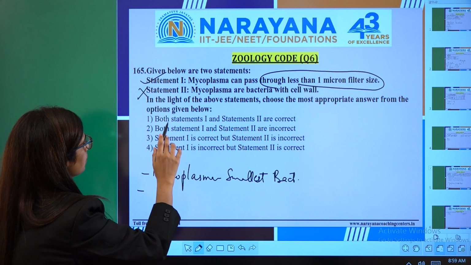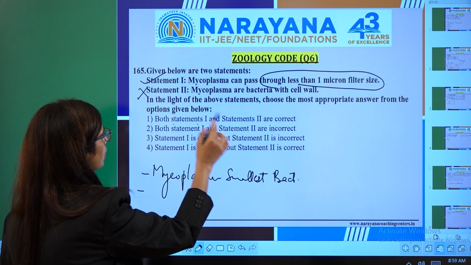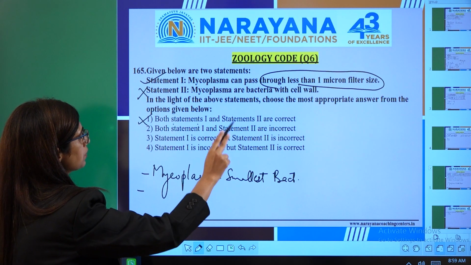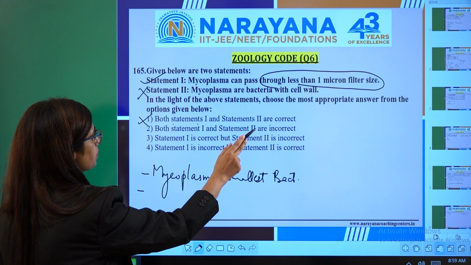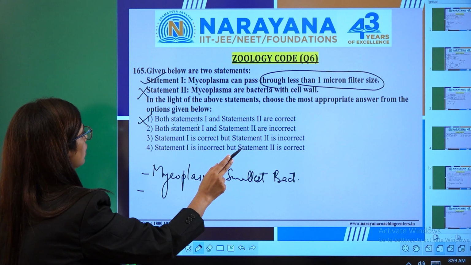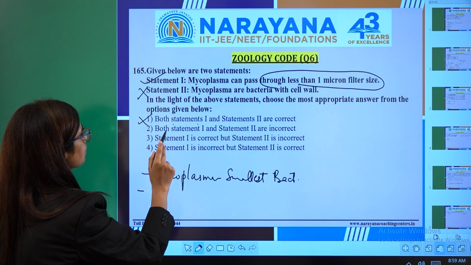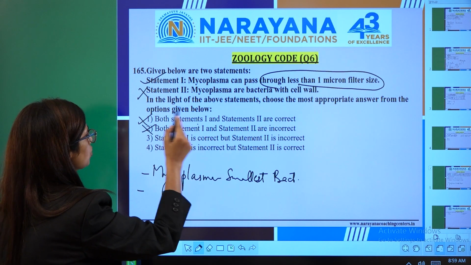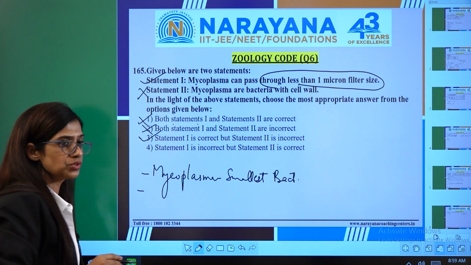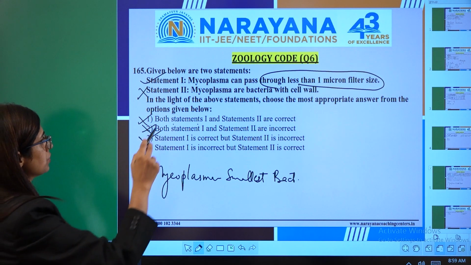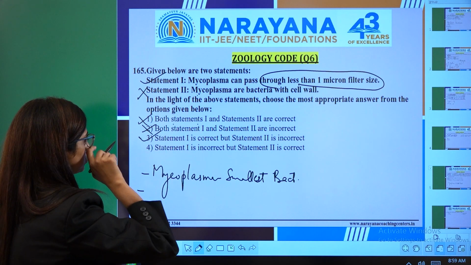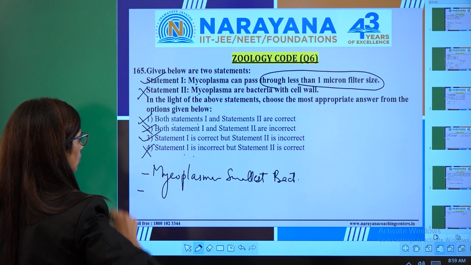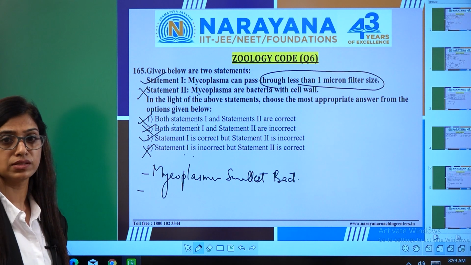Let's go with the options. In option 1, both statements 1 and 2 are correct. This is wrong. Just now I said statement 2 is wrong. So we should look for the option where the second statement is incorrect. In option 2, statements 1 and 2 both are incorrect. This is also wrong. In option 3, statement 1 is correct and statement 2 is incorrect. This is the right option, because the first statement is right and the second statement is wrong. In the fourth option, statements 1 and 2 are correct. This is also wrong. So in this question, 3 is the right answer.